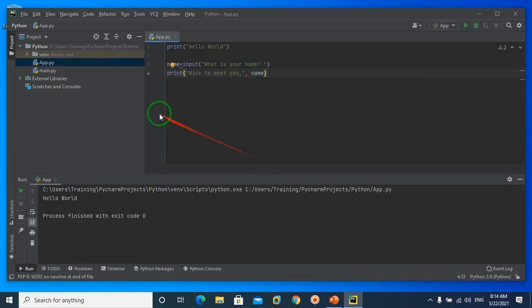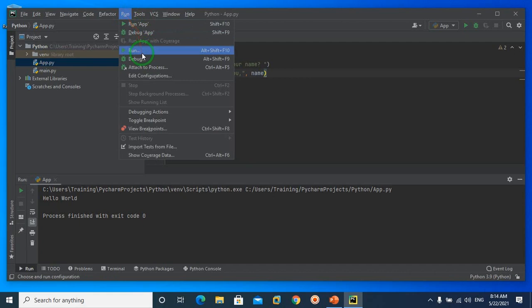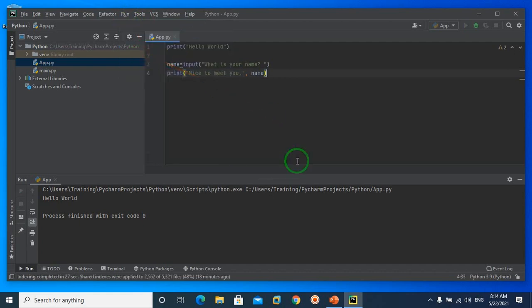After running our code again, the first line displays hello world, and in the next line it says what's your name. After entering my name Naweed, it prints nice to meet you Naweed.